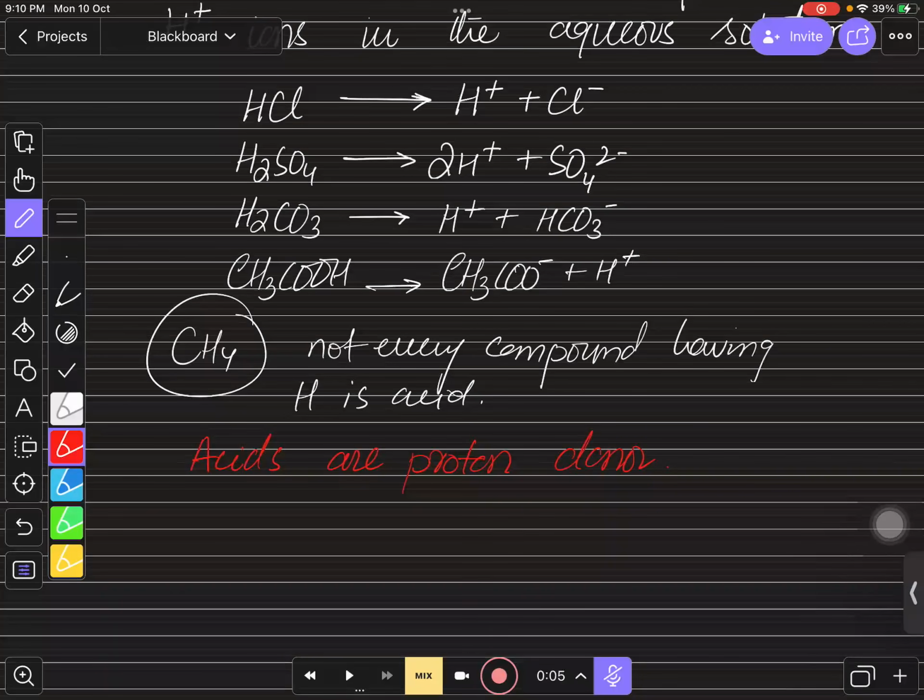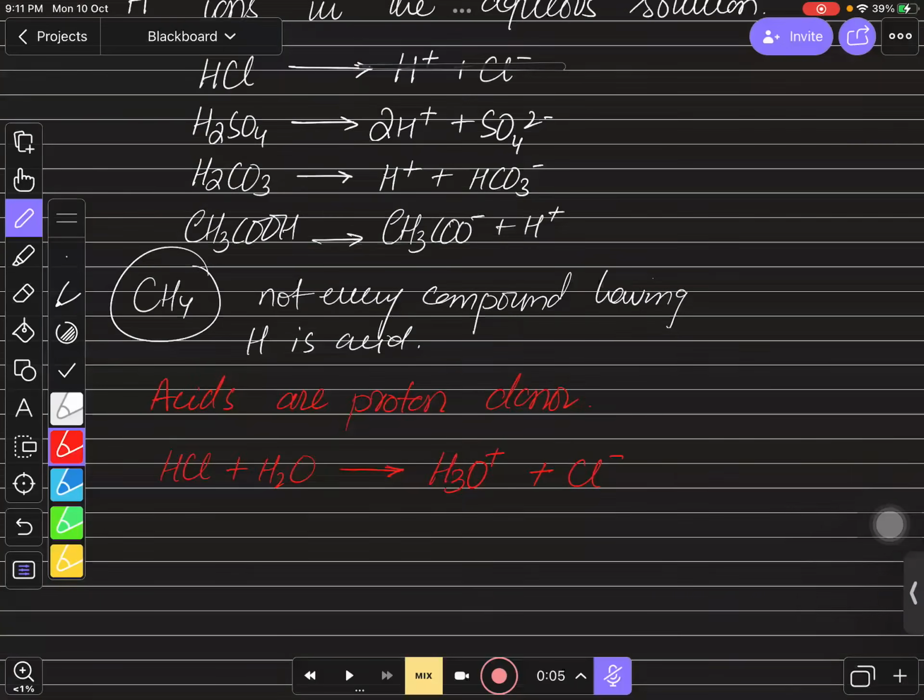For example, if you talk about proton donor, what does this mean? If you have HCl and you react it with water, this HCl will donate its positive H ion to the water. So it will be like this. पानी को अपना H positive देने के बाद पानी हो गया hydronium ion, and only chloride ion will remain.